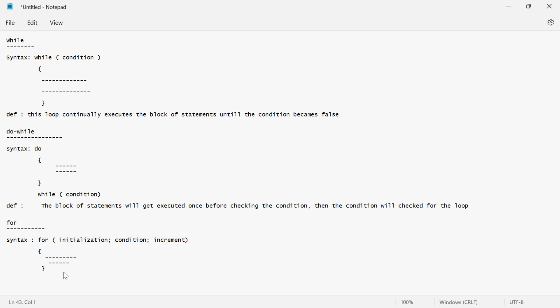Coming to the definition, I think my notepad is visible to you. If it is not visible now, raise your hand.